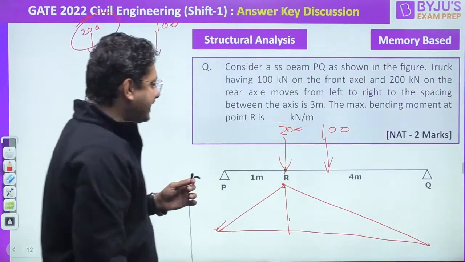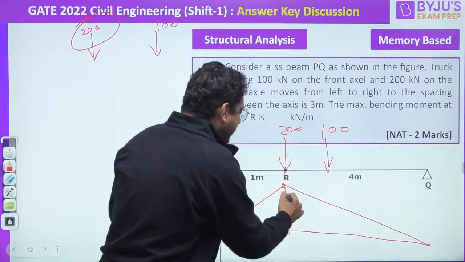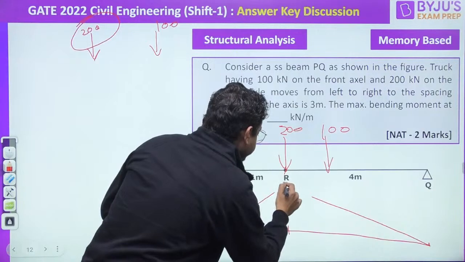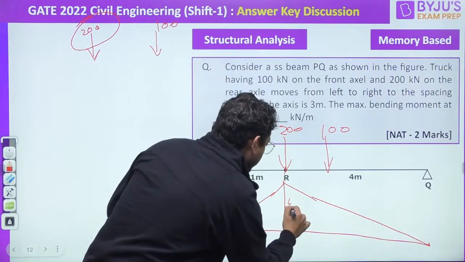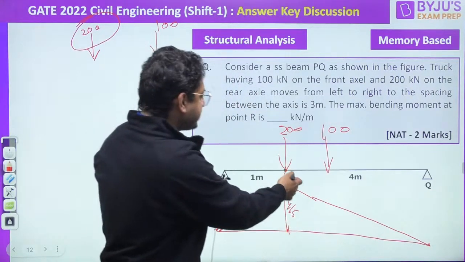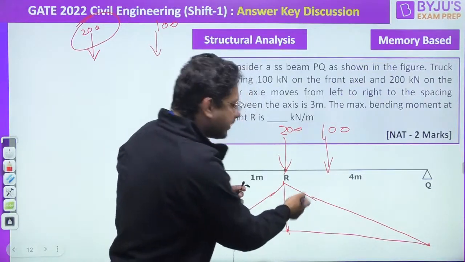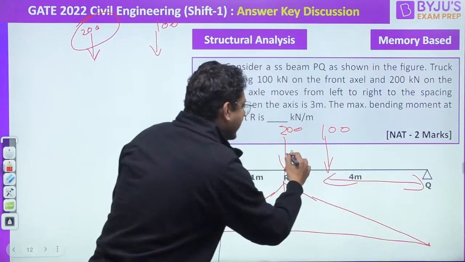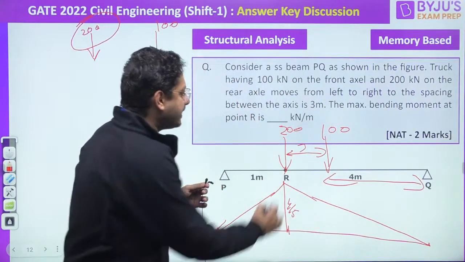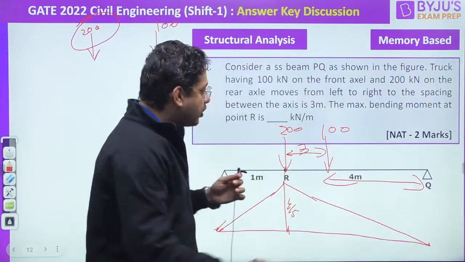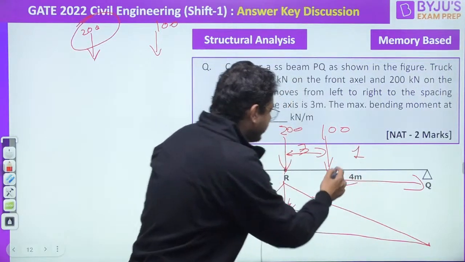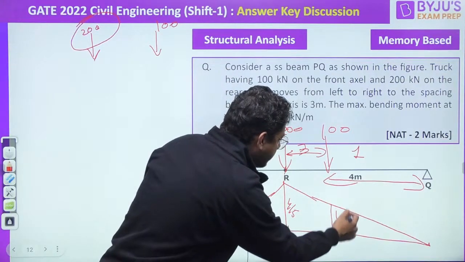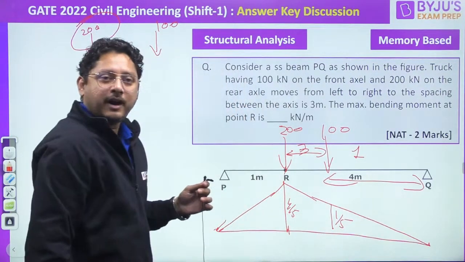Then AB by L, isn't it? So AB by L, what will you get? 4 by 5. This is your 4 by 5 here. Now after 4 by 5, as I told you, divided by 4, you will get 1 by 5, multiplied by the distance between them, which was only 3 meter, isn't it? So here you have only 1. If it is 4 by 5, the next one will be only 1 by 5. Correct? Are you able to understand that?